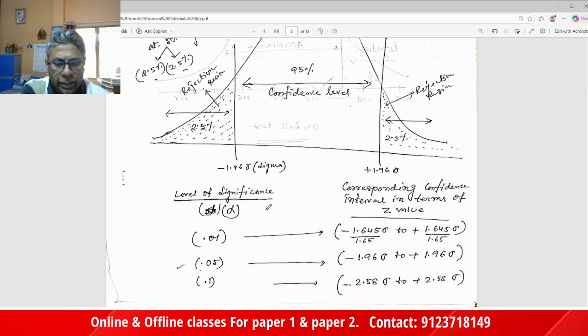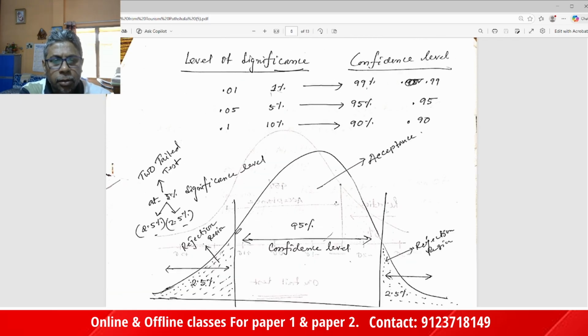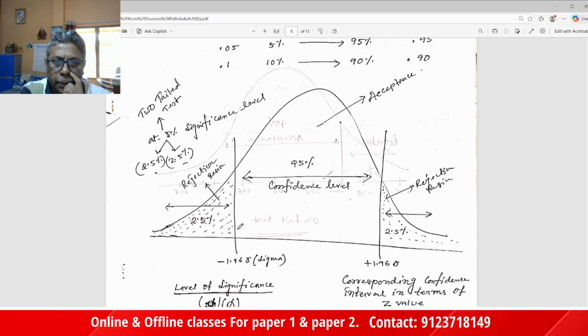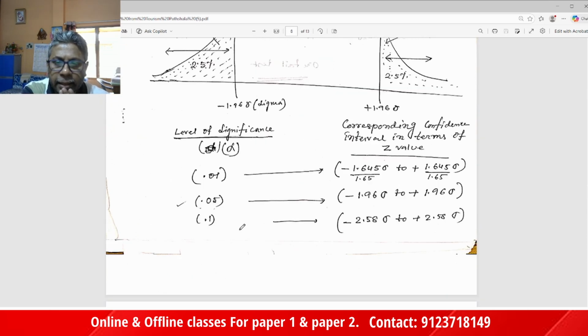For a level of significance of 0.01, the corresponding confidence interval in terms of Z value is for a 1% level of significance or 99% level of confidence.